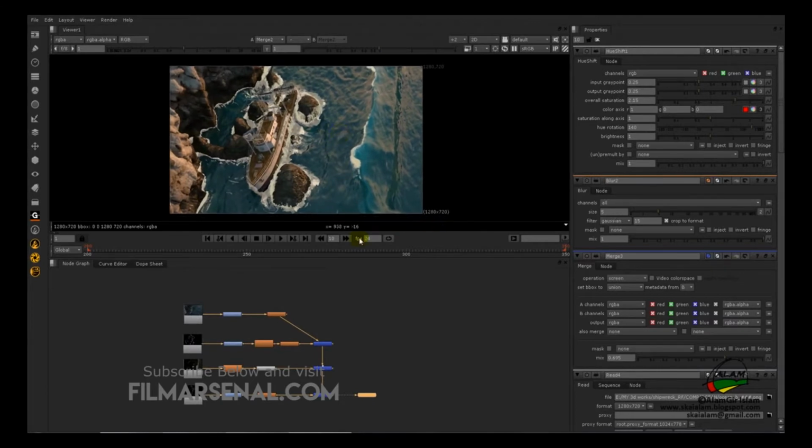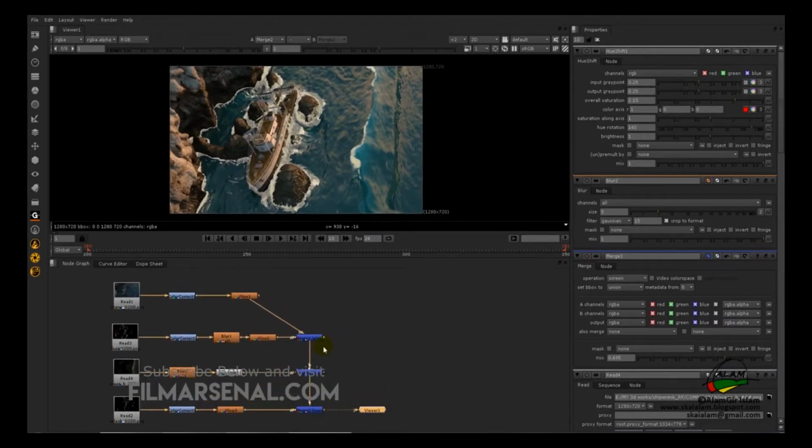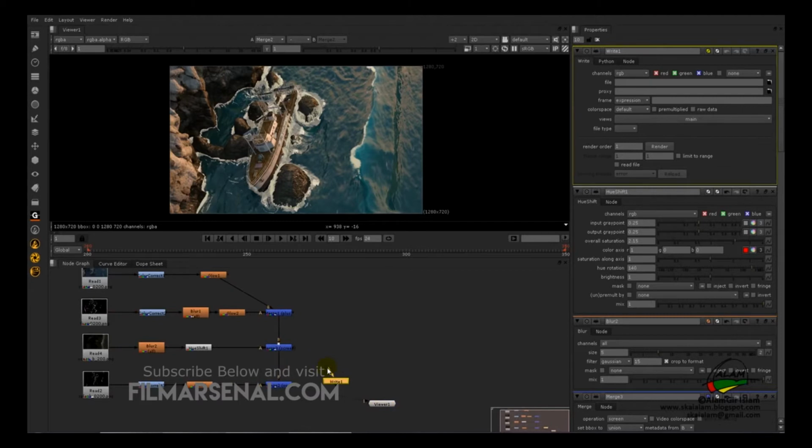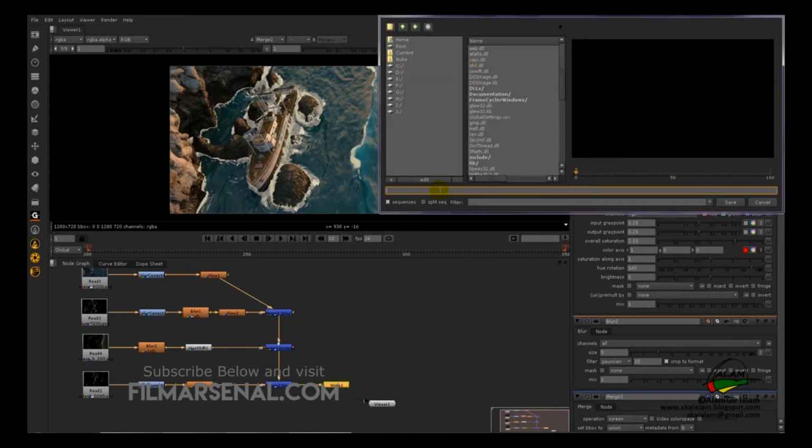Now we can render out the sequence. Our final output is ready. So now we'll use a write node, connect this to the last node and select a path to save it, and we'll give it a name output.mov.